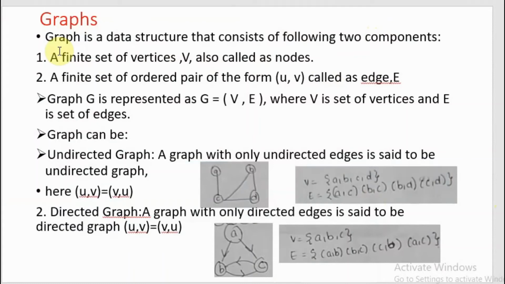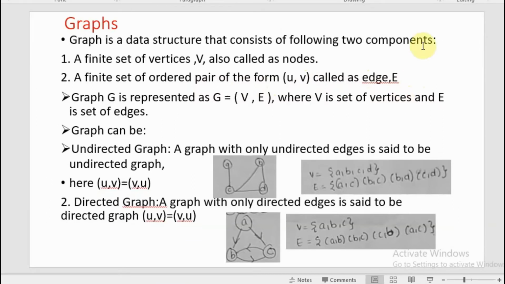In engineering assignments, we are going to study a topic called graph, which comes under the third module of Design and Analysis of Algorithms of the KTU syllabus. A graph is a data structure that consists of two components: a finite set of vertices V, also called nodes, and a finite set of ordered pairs of the form (U, V), which are called edges, represented by E. Everything here you have already studied in mathematics. The same thing we are going to study here.